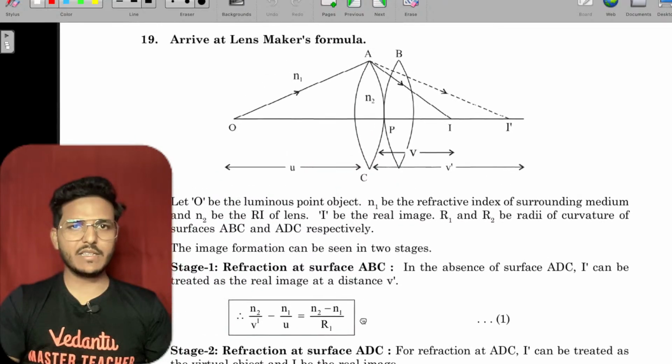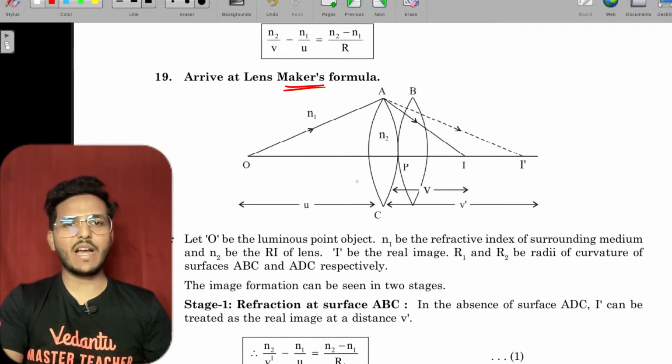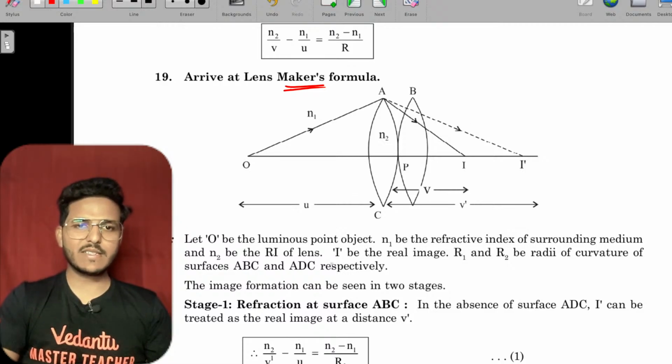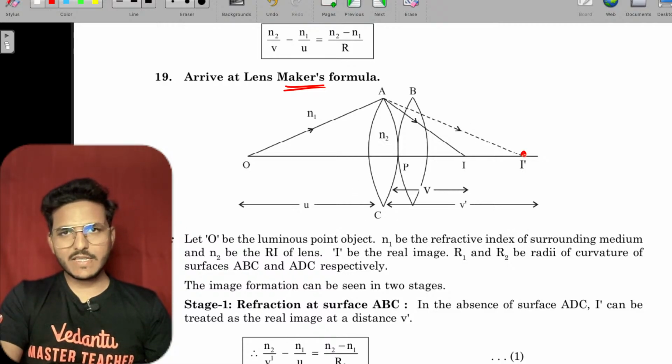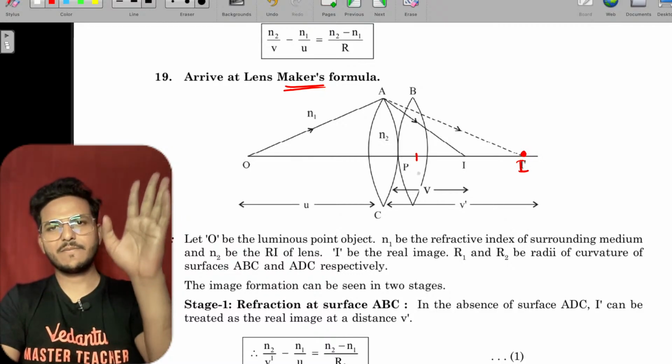Now, another derivation, that is the lens maker formula. This I dash behaves just like an object for the second lens, right?